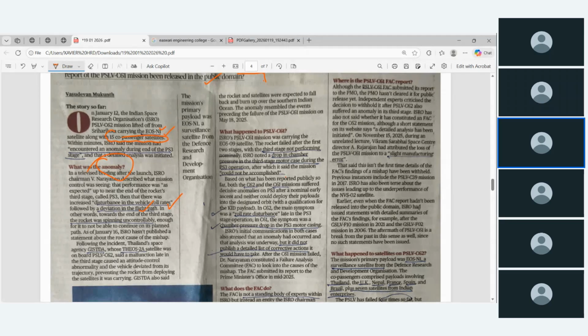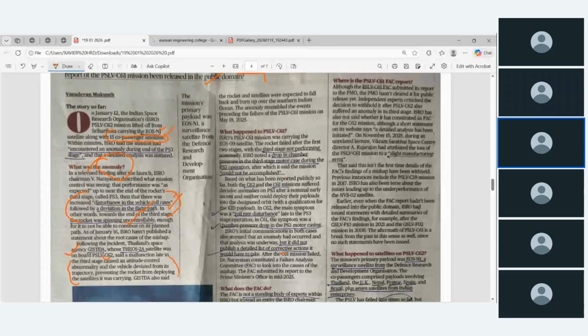The explanation was given by the ISRO chairman. The rocket was spinning uncontrollably because of these three things. And one more reason they give, the chamber pressure also reduced. So following the incident, how did the Thailand space agency respond, because their Earth observation satellite 2A was on board the PSLV C-62. They said the malfunction late in the third stage caused an altitude control abnormality, and the vehicle deviated from its trajectory, preventing the rocket from deploying the satellite it was carrying. They gave a simple statement.